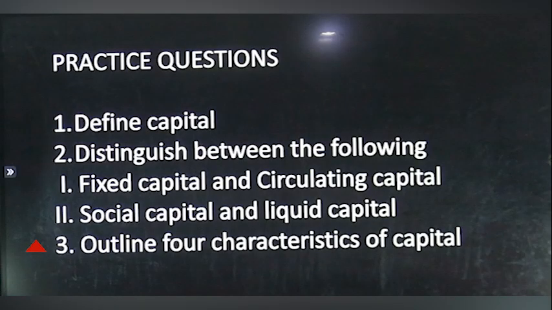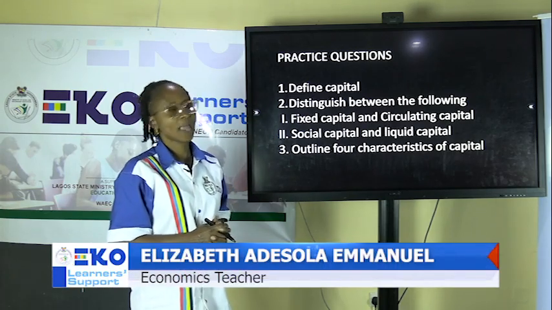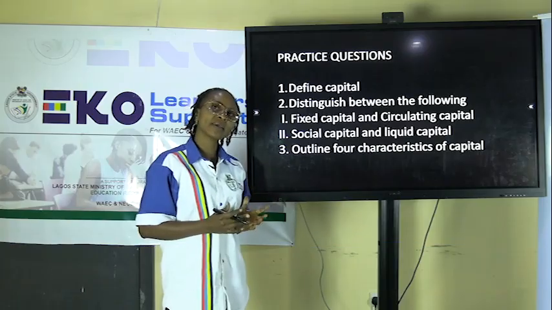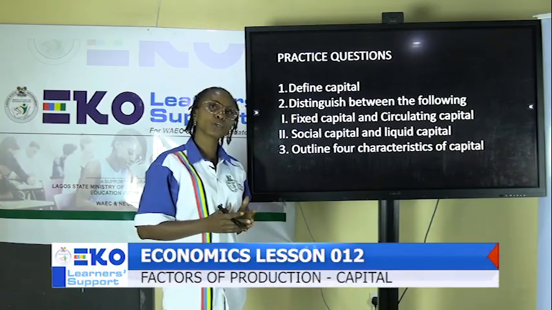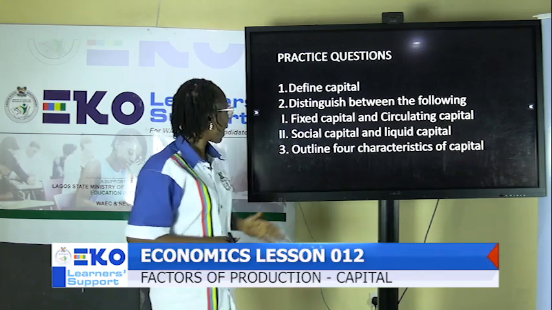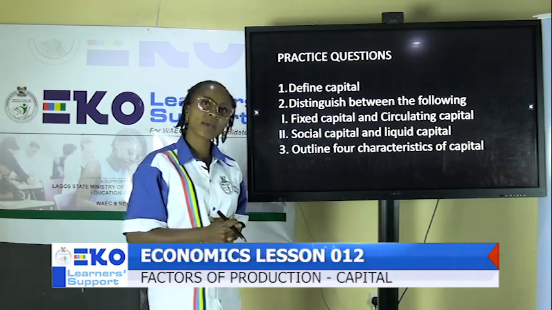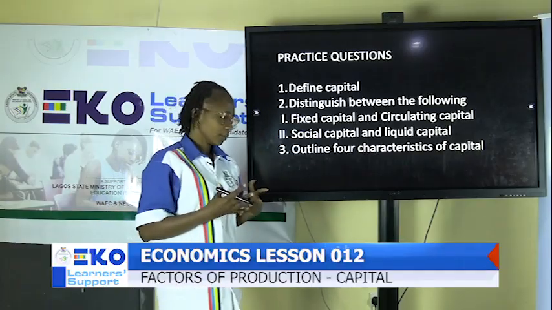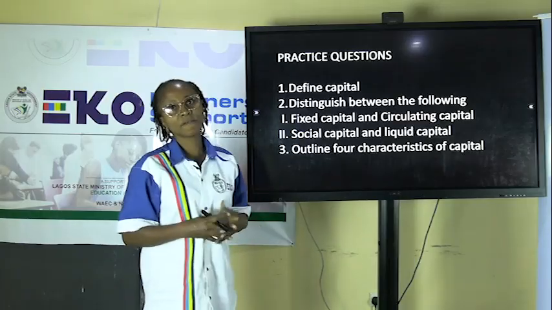Now let's take a look at the last question, which is to outline four characteristics of capital. Number one, capital is a man-made asset. And I told you when we talk about man-made assets, these are the assets that are provided by labor to aid the production of goods and services. Number two, the reward for capital is interest. Number three, capital depreciates in value.